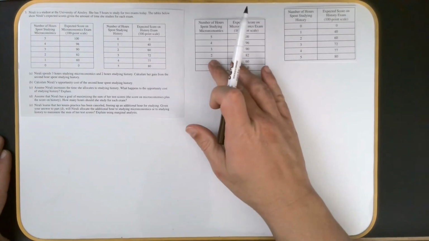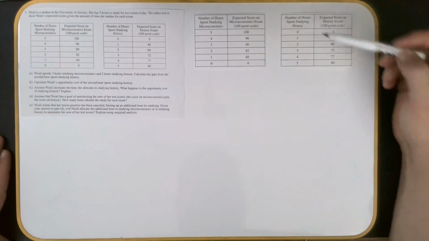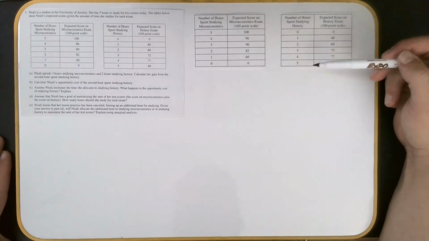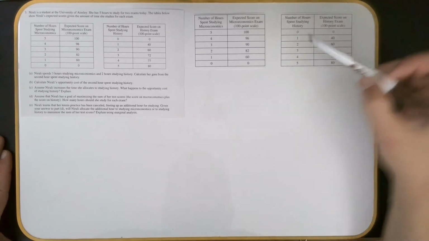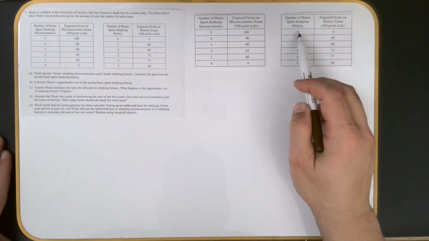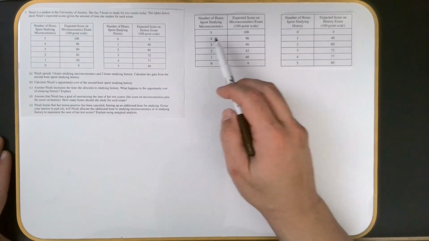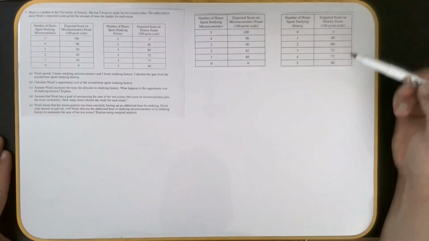That's not surprising. Okay, and now contrast that with history. They were trying to be helpful the way they made this table, but it actually ended up confusing a lot of students. They put this in the opposite order, showing that if the combination was 5 hours for econ, that would have left no hours for history. 4 hours on econ freed up an hour. So that's why they listed it this way. But we'll just go from the bottom down.